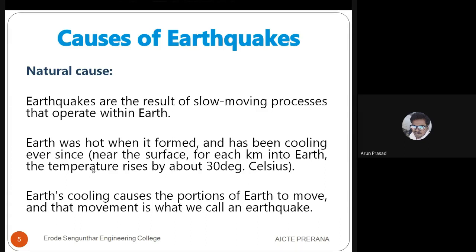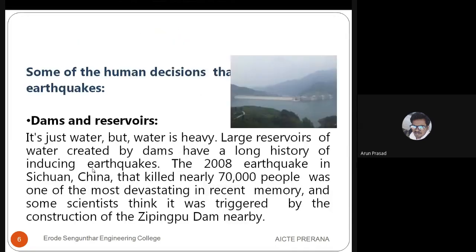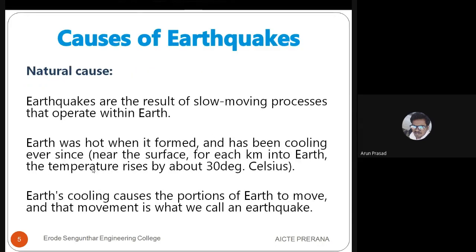So the cooling of the earth causes portions of the earth to move, and that movement we call an earthquake. That movement is nothing but plate movement, and we receive it in the form of waves and vibrations. So, are you clear about the natural causes? This is the natural occurrence of earthquakes.